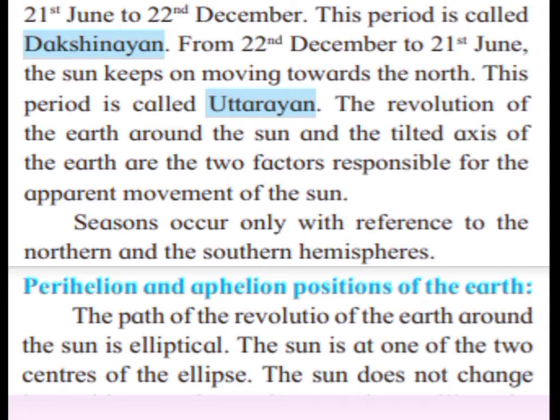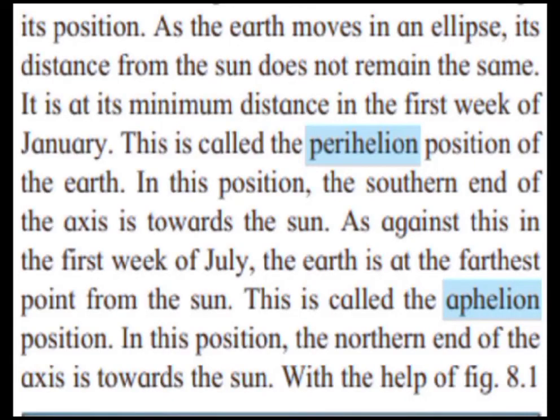Perihelion and aphelion positions of the earth. The path of the revolution of the earth around the sun is elliptical. The sun is at one of the two centers of the ellipse. The sun does not change its position. As the earth moves in an ellipse, its distance from the sun does not remain the same. It is at its minimum distance in the first week of January. This is called the perihelion position of the earth. In this position, the southern end of the axis is towards the sun.